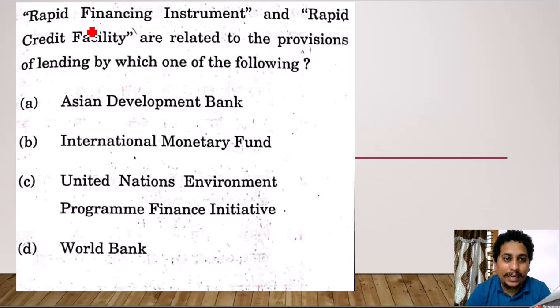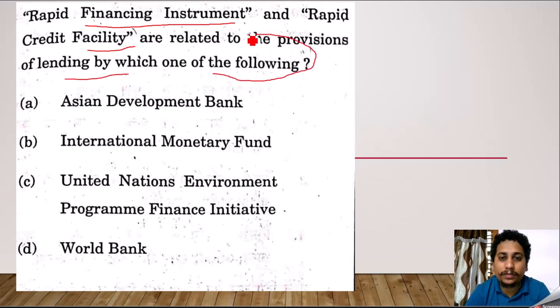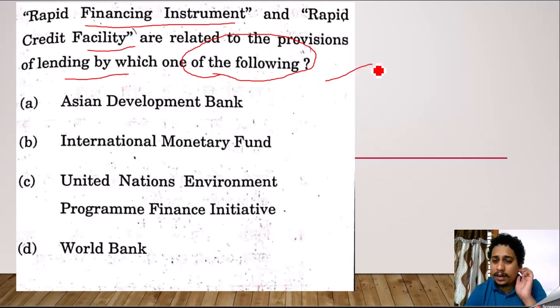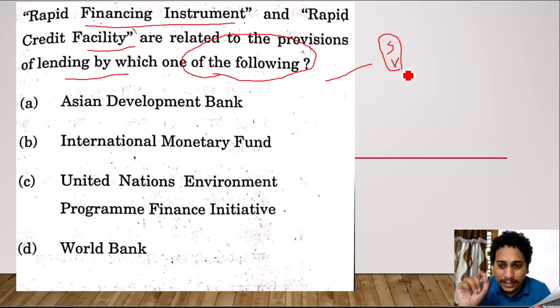First question, see guys: Rapid Financing Instrument and Rapid Credit Facility are related to the provisions of lending by which one of the following? It's a very simple question. If you go with the ongoing crisis, be it in Sri Lanka, or in the recent past in Venezuela, they have opted for such a financial facility called the Rapid Financing Instrument, which means quick or faster loans are made possible.